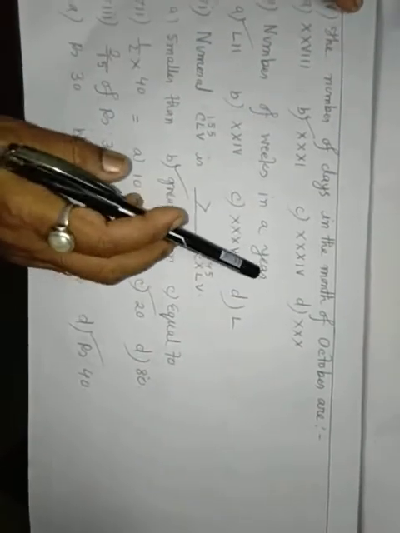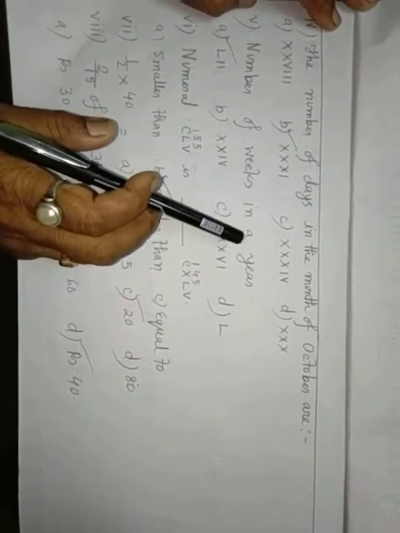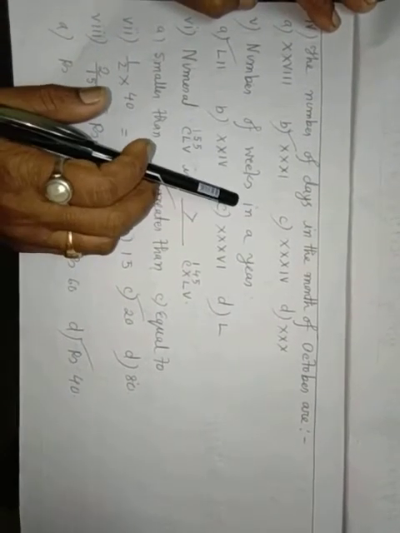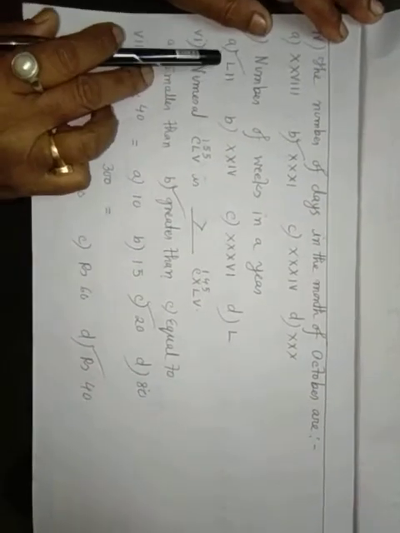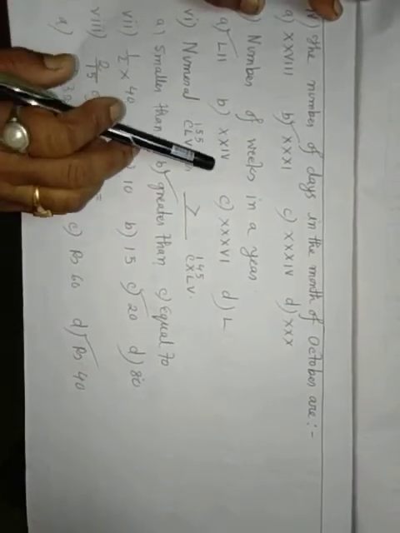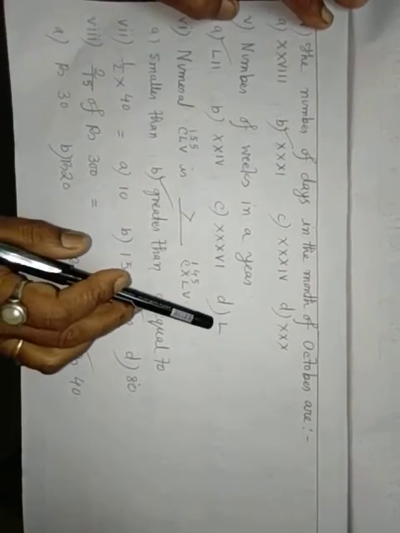Number of weeks in a year. How many days in 1 week? 1 week has 7 days, but 1 year has 52 weeks. So 1 year has 52 weeks. This is correct.